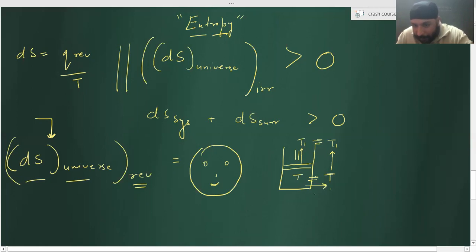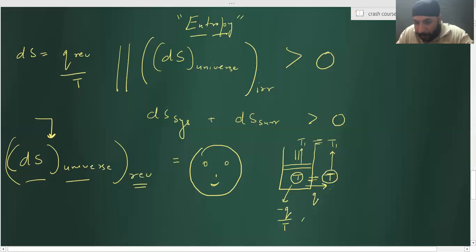If the system is giving out heat at temperature T, then the surrounding, which is encapsulating me, will absorb heat. So for me, at that particular stage, the entropy change will be minus Q by T because I'm losing that energy, right?